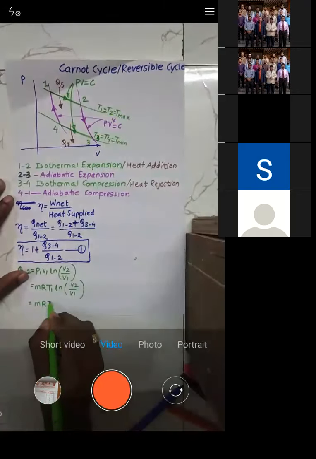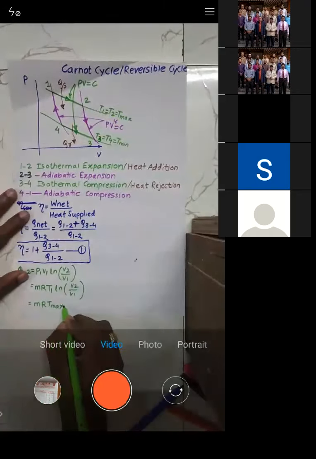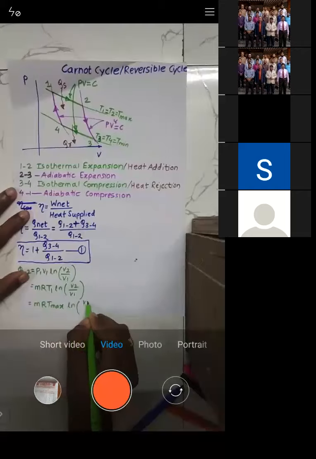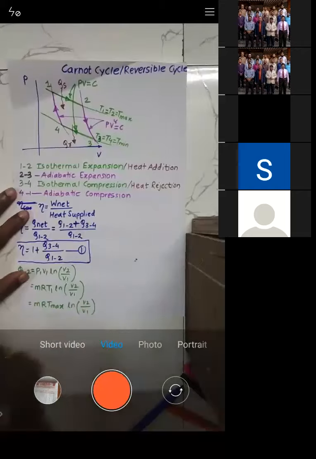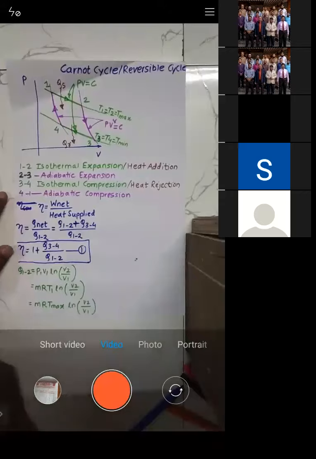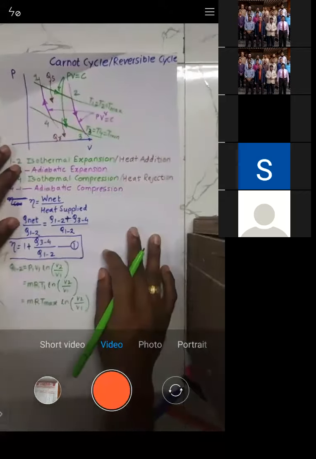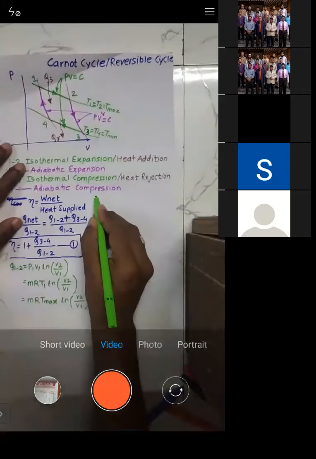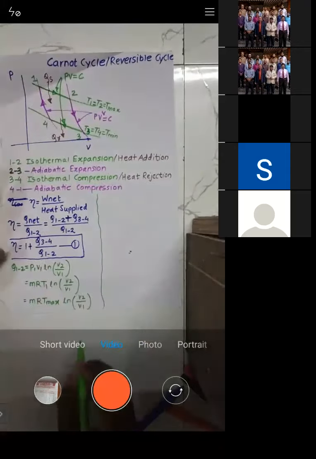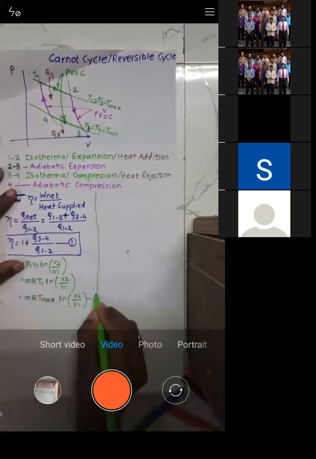So I will write it as MR T max into ln of V2 by V1. Is it okay? Yes, sir. So I will call this equation number 2.